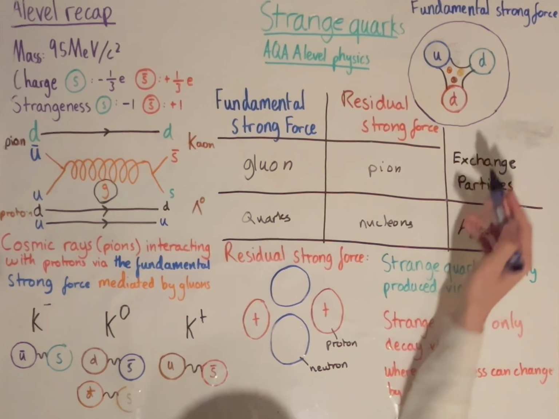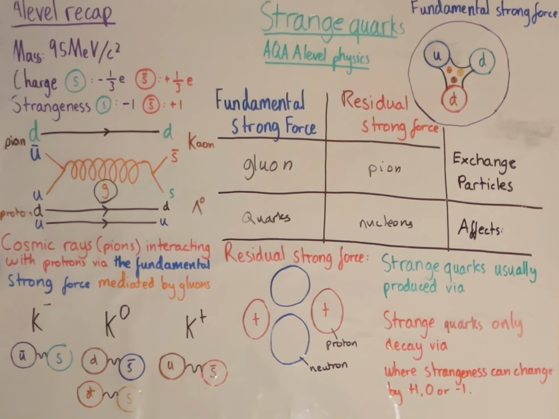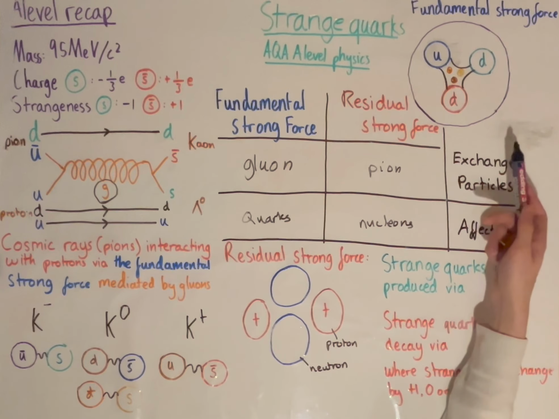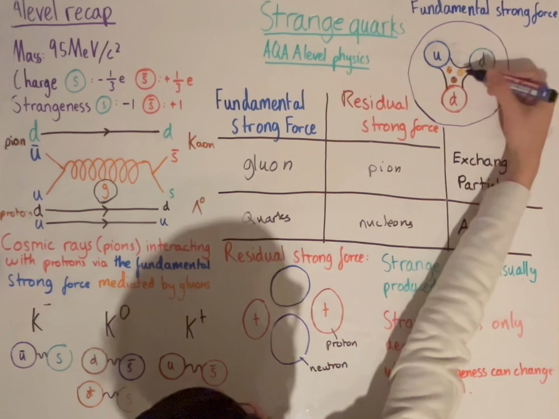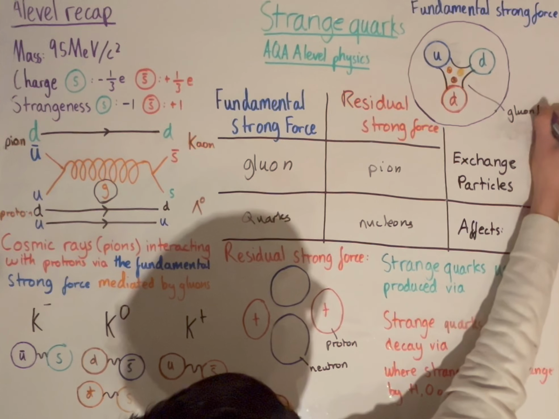So as we can see here, this is what our neutron looks like, and this is called the gluon flux tube.